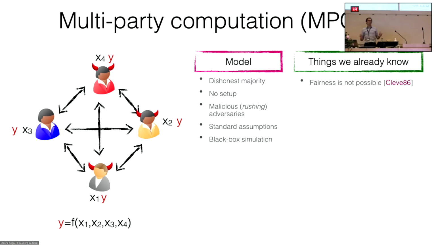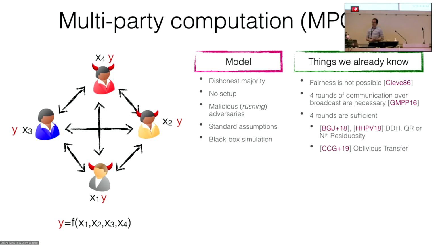So what do we know in this model? When we have dishonest majority, we know that we cannot get fairness. So we cannot hope that either all the parties get the output, or none of them gets the output. At least we cannot do that for some functionalities. There are simpler functionalities for which you can, but in general, that's not possible. We also know that even if we have broadcast, in particular with simultaneous message channels, which means that in each round all the parties speak at the same time, we need at least 4 rounds of communication.